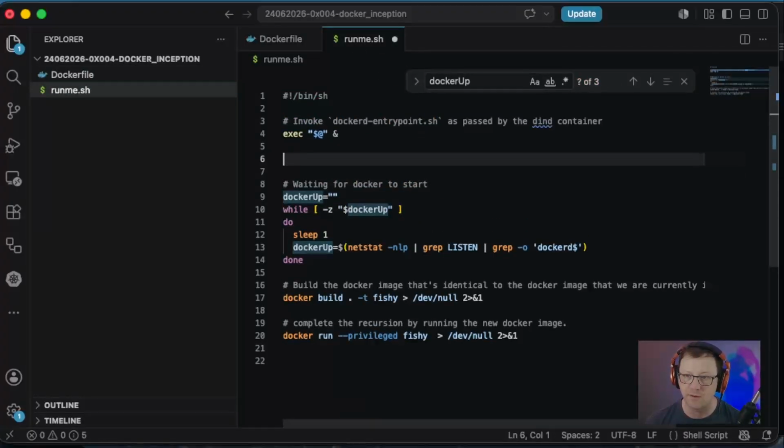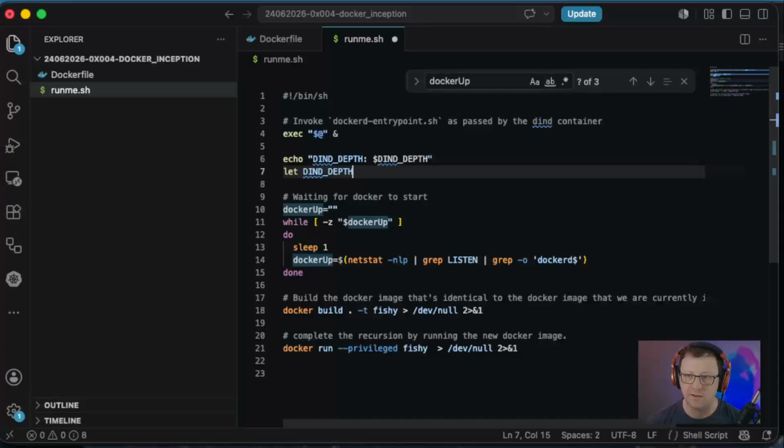And at the very top here, we can say echo, and I'll go ahead and put a quote here. I'm going to leave the variable name without a $ sign in front of it, just to add a little bit of clarity for what's going on. And then we will go ahead and echo out the variable as well. And now let's increment that value. So let DIND_DEPTH equals $DIND_DEPTH plus 1.